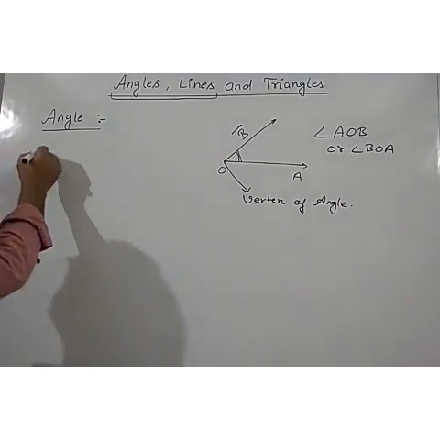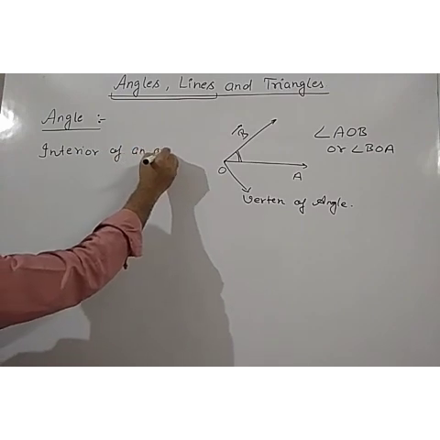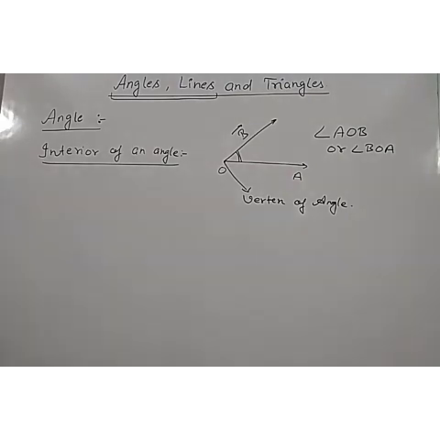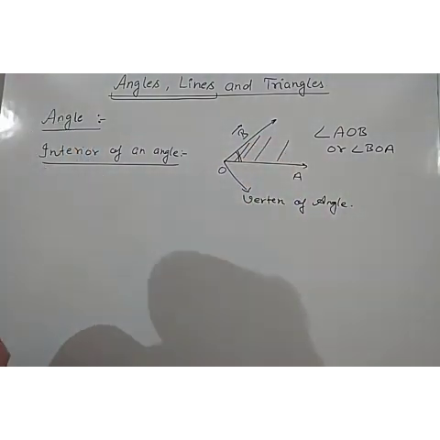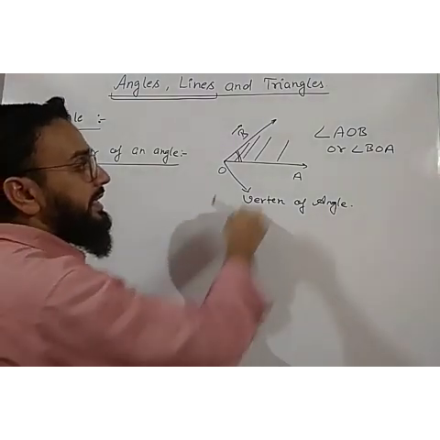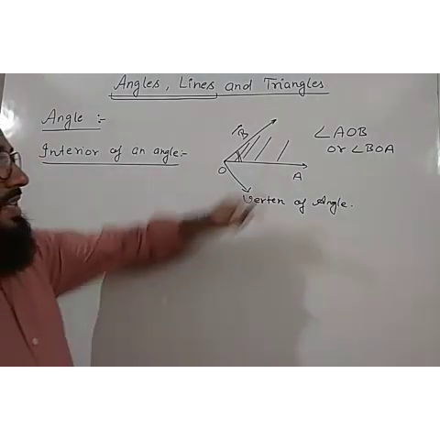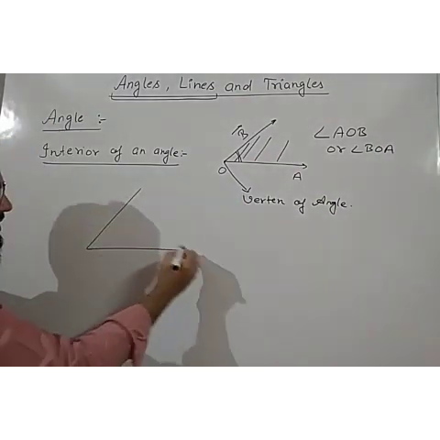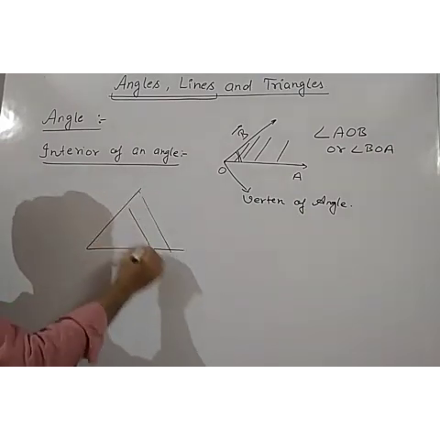Okay, now the second point is, what is the interior of an angle? What do you mean by the interior of an angle? Interior means all the points lying inside this angle in the given plane. Because this angle is formed in this particular plane, this board is a plane. Suppose I am taking this angle, this is our angle. Now this is our plane. The region between these two rays, the whole of this, is the region of this angle.